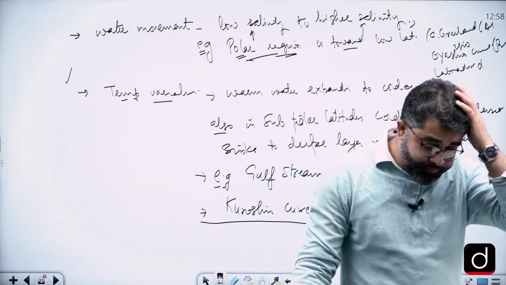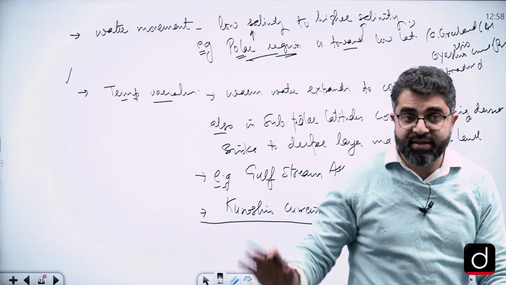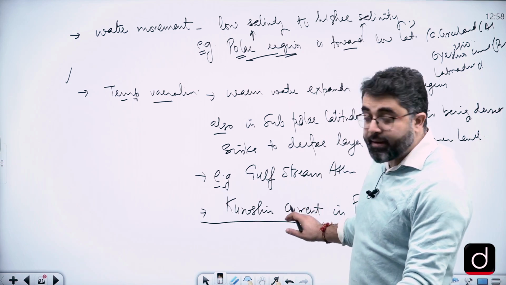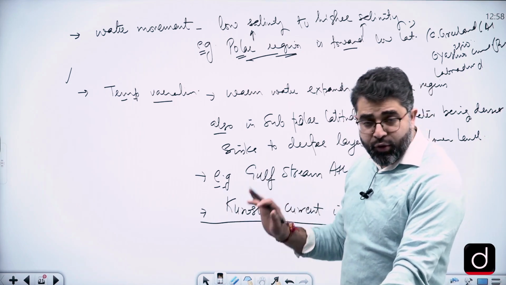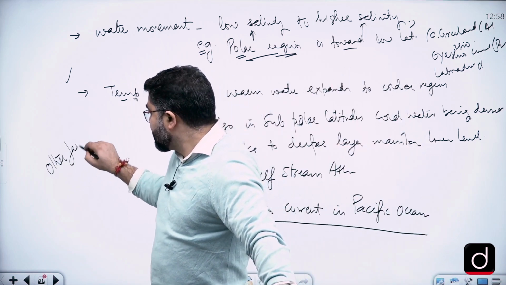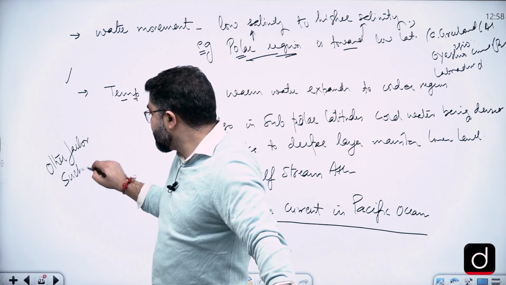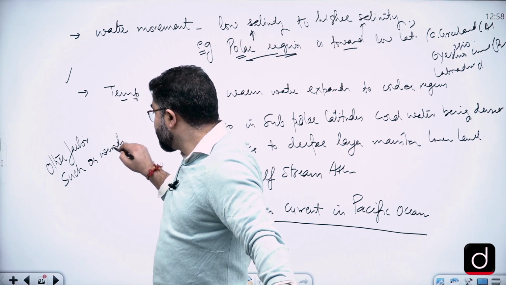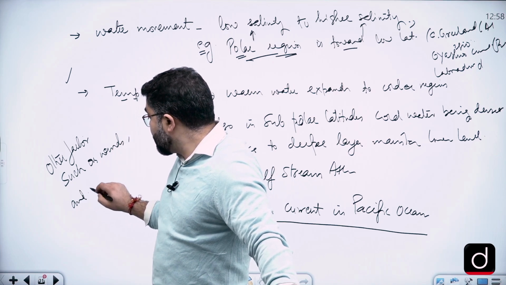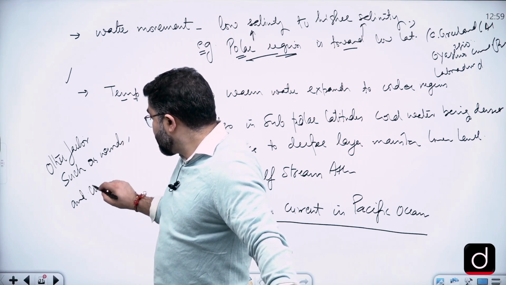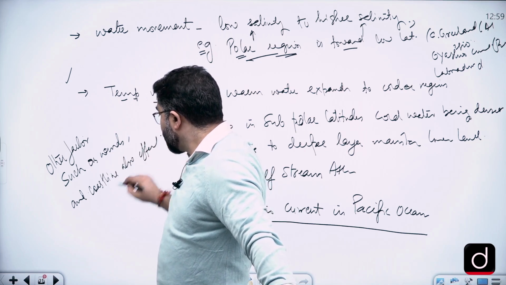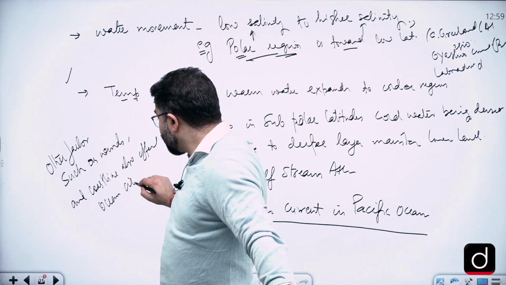Now we will write one more line here and then we'll go to the next aspect of the oceanic circulations. We can write about it that there are other factors also. You must write this point that other factors such as winds, right? Such as winds and coastlines also affect oceanic circulations.